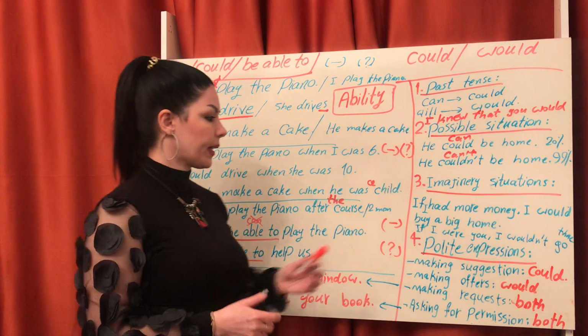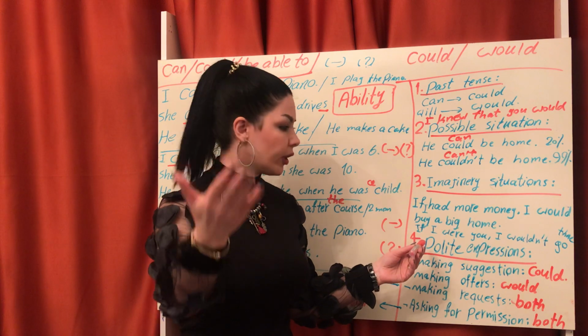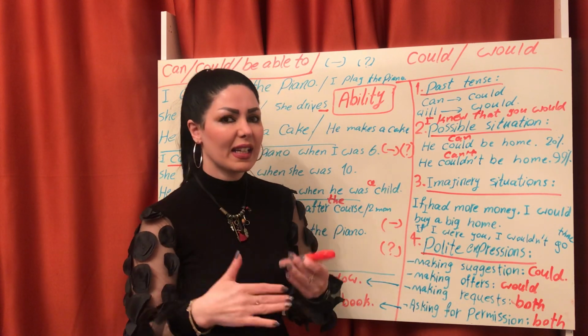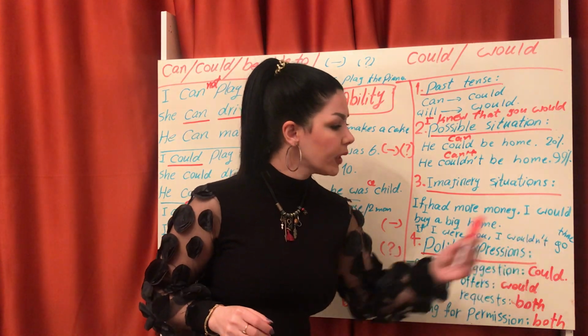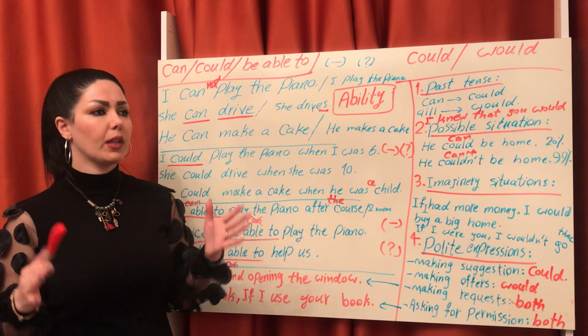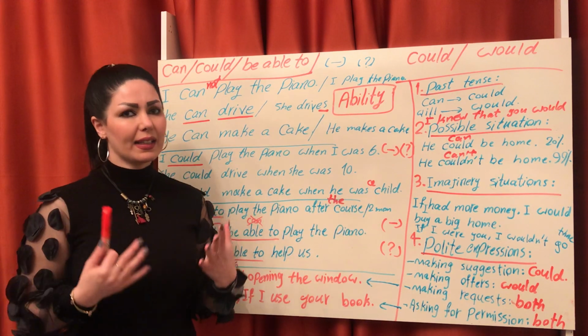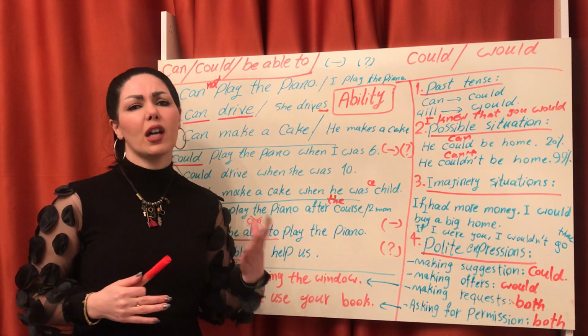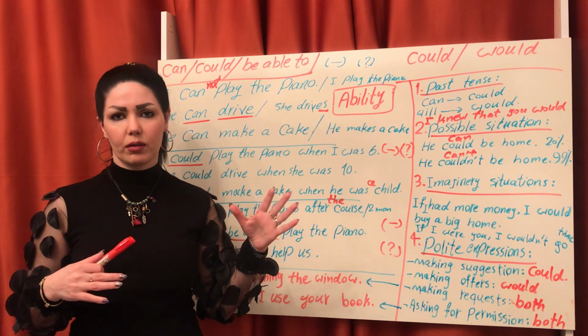If I had more money, I would buy a big home. Or another example, if I were you, if I was in your state, it means this. If I were you, I wouldn't go there. For example, you went to the party, you come to me and tell me it was not good. I wish I hadn't gone.